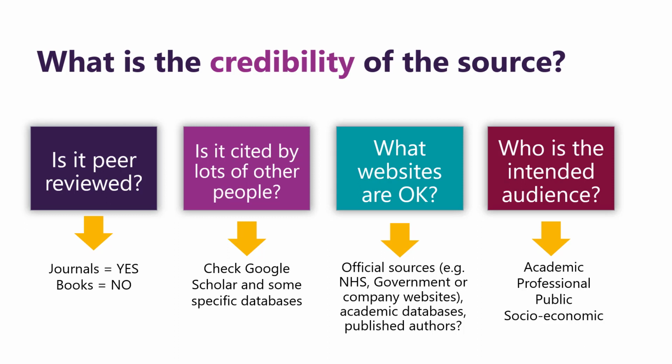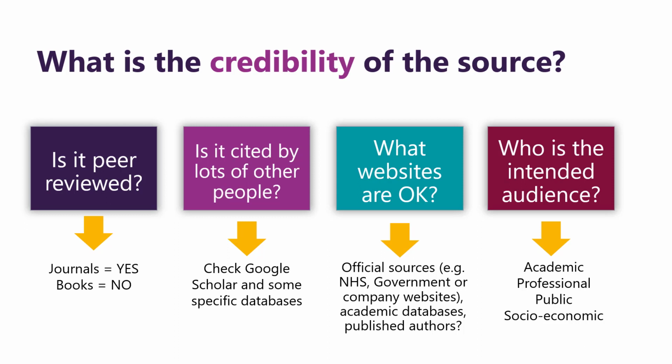The first is, is it peer reviewed? Peer review is a process where an author will submit a manuscript, and before it is accepted and published, that manuscript will be sent to other experts in the field. They will not know who the author is, and the author will also not know who has been sent their manuscript. This is called a blind peer review. Nobody knows who each other is, and they cannot influence the outcome.